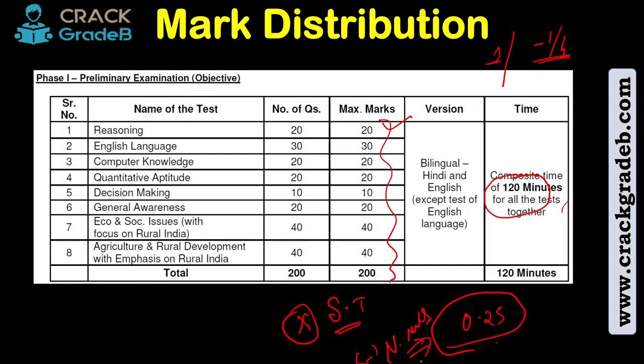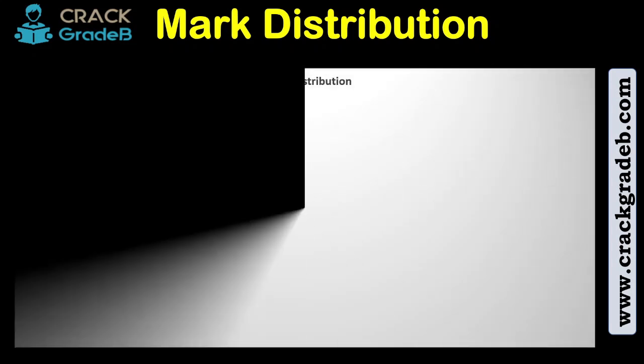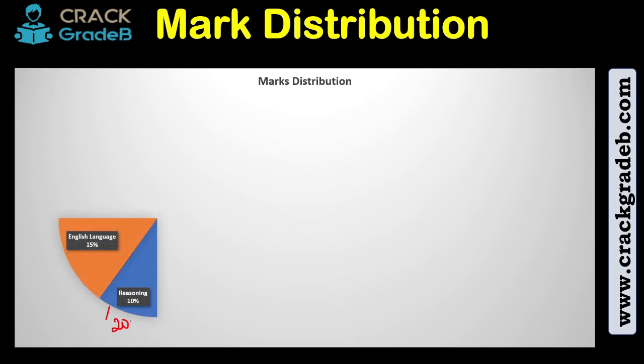So let's begin with the lecture now. First thing, let us see the mark distribution, how it is distributed. Most important thing: in the first place, you have reasoning with 20 questions, 10% of the overall examination.